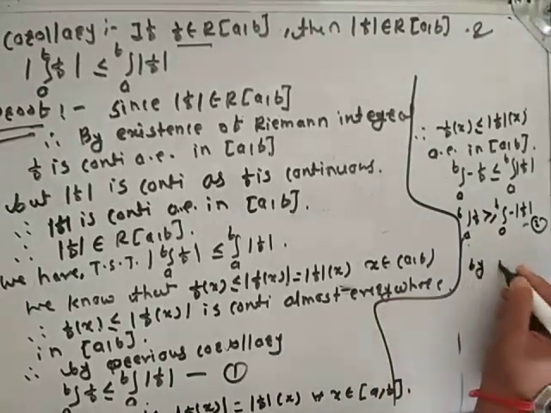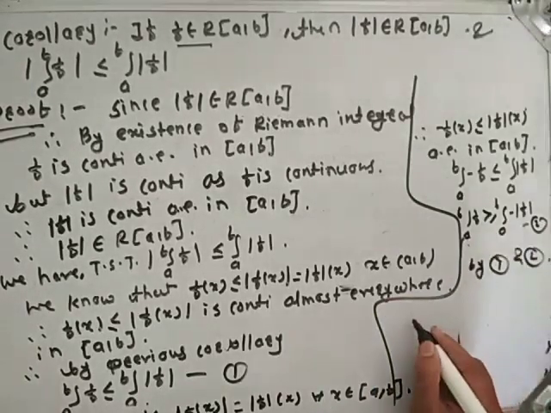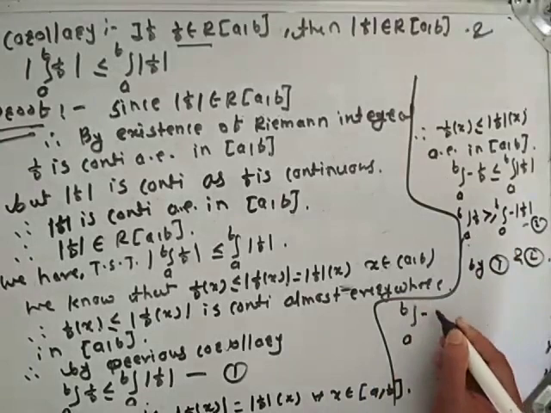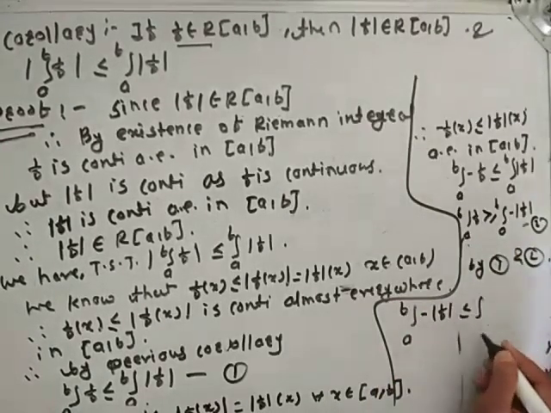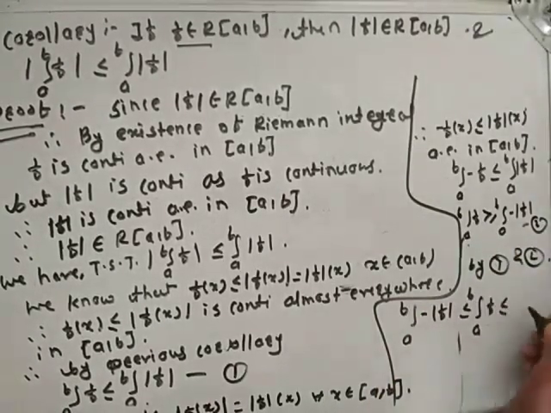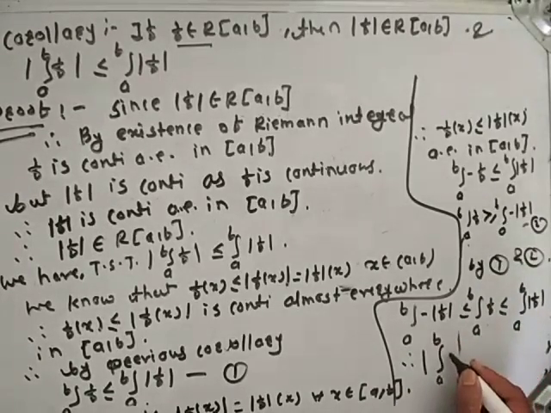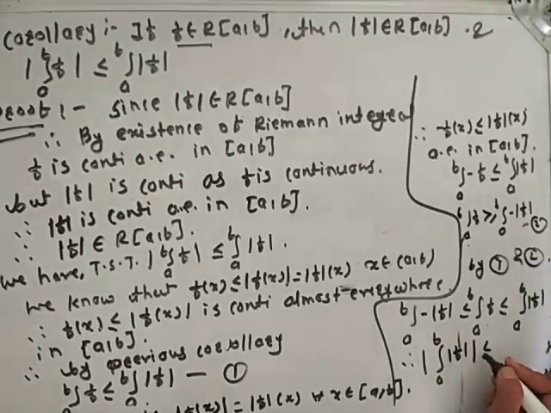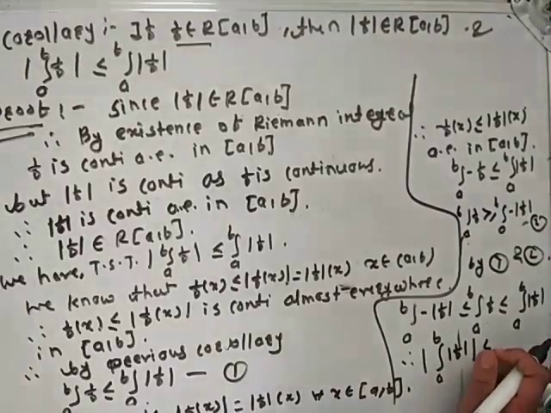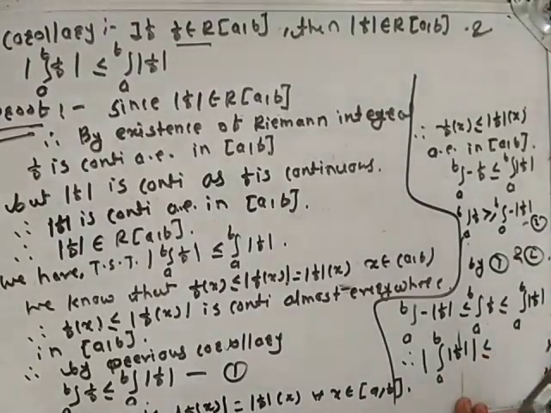By 1 and 2 we get integration from a to b of minus mod f is less than or equal to integration from a to b of f, which is less than or equal to integration from a to b of mod f.